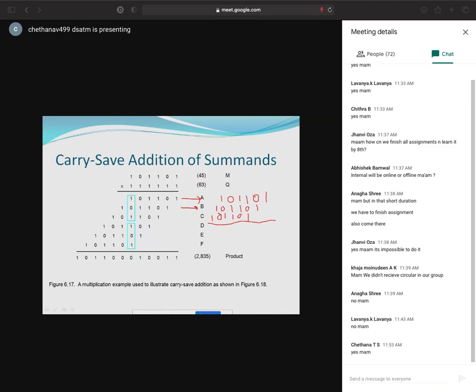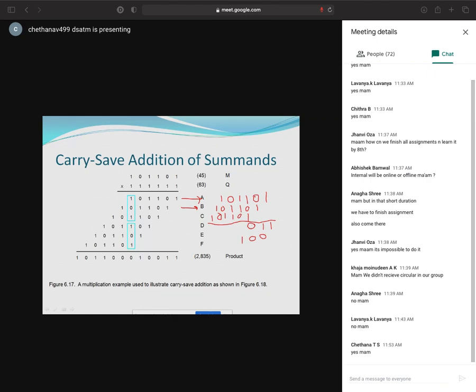See here, 1 is a sum value. 1 plus nothing, so I keep 1. What is my carry? Carry is 0. You have to forward the carry to its left side, right? That's why I kept the 0 here. 0 plus 1 is 1. Do you get any carry? No, put 0 here. Then 1 plus 0 plus 1 is 2. 2 means I keep 0 here, and the carry I keep here.